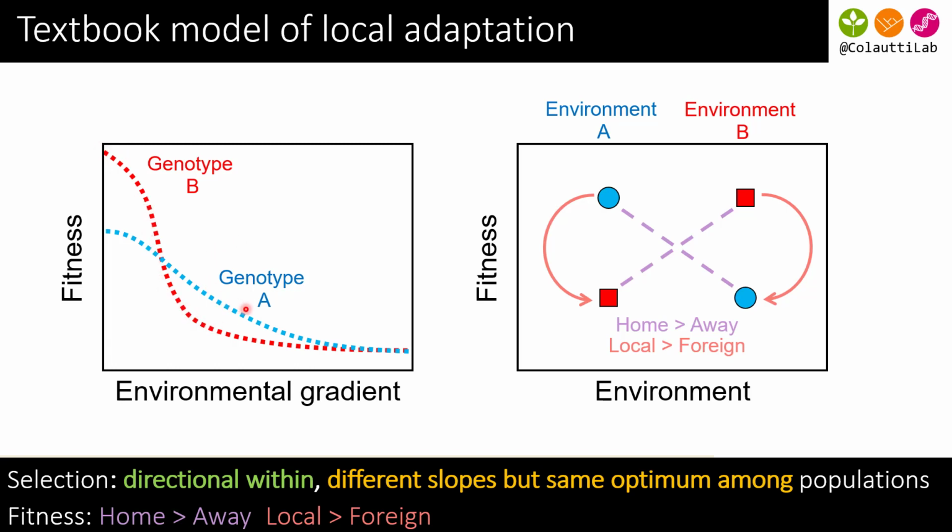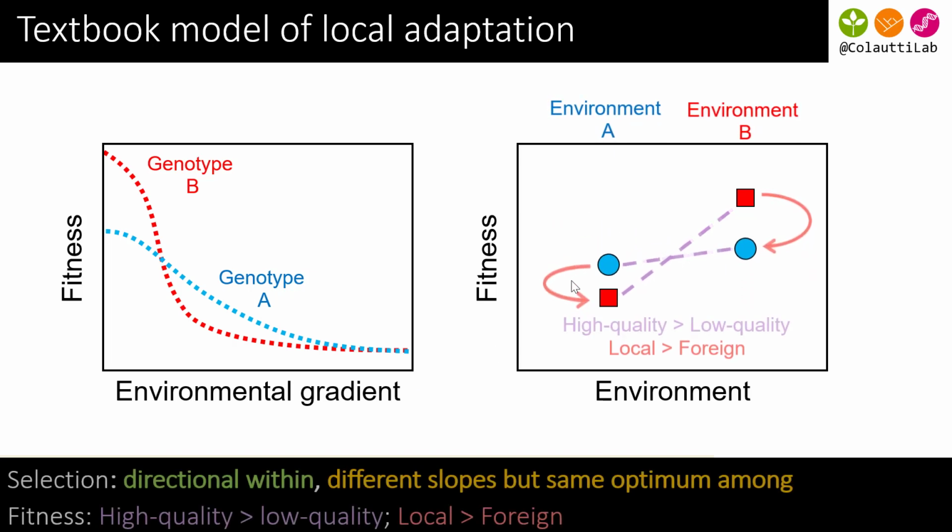In contrast, the northern genotypes maintain fitness across a broader range of that environmental gradient, but suffer a cost of reduced fitness in that southern environment. Similarly, we would make slightly different predictions where we still have the local versus foreign. The local genotype does better, but it's not a home versus away advantage. It's a high quality versus low quality.